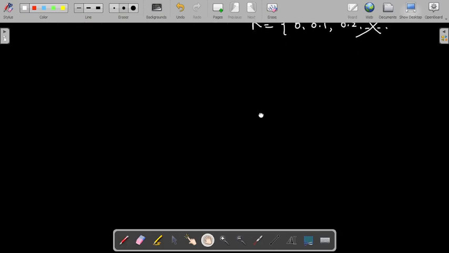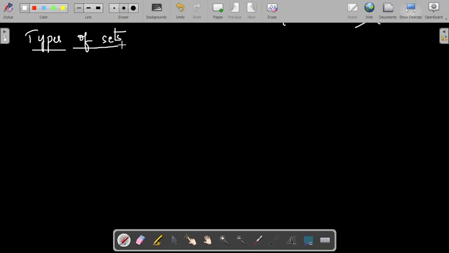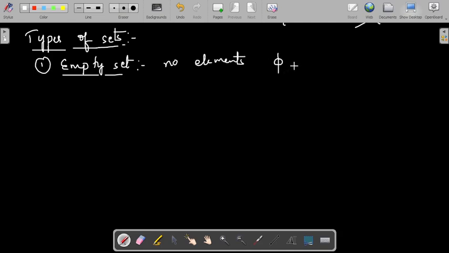Let me go into the next section, that is types of sets. Let us see what are the different types of sets. The first type of set is the empty set. An empty set is the one which has no elements within it, and it is denoted as phi, the symbol phi, or empty flower braces.